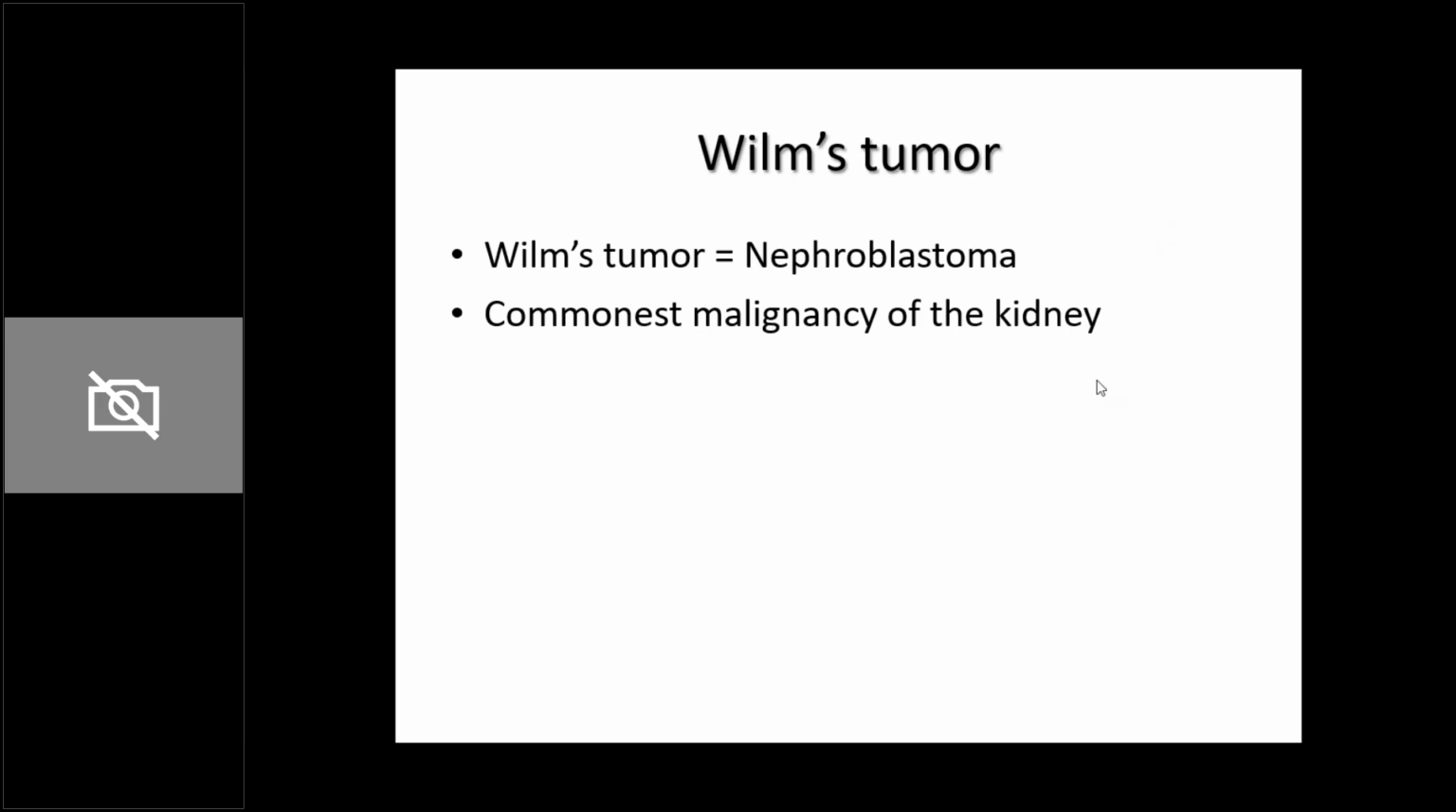So the last part of it is Wilms tumor. We've jumped to kidney tumors. Amongst the kidney tumors, which are around 5% of childhood tumors, Wilms tumor is the commonest. Almost 90% of kidney tumors in children are going to be Wilms tumor. Wilms tumor is also known as nephroblastoma.